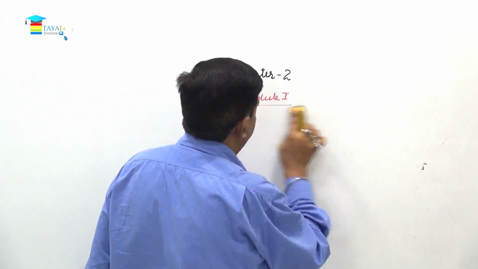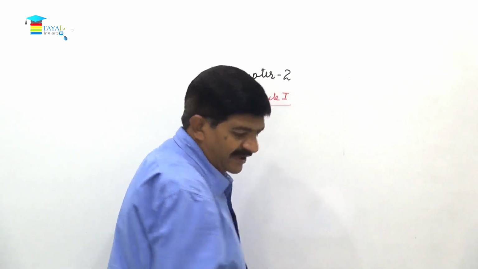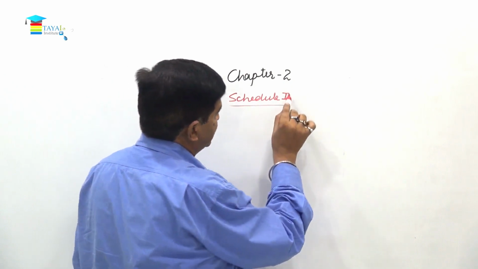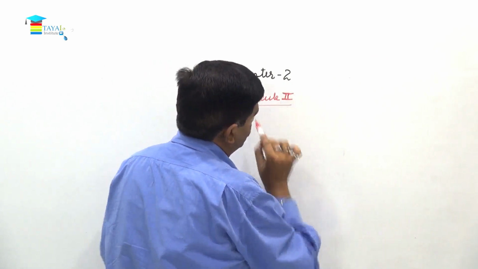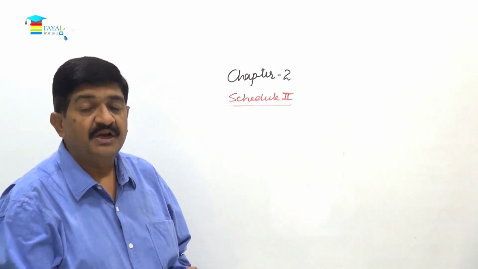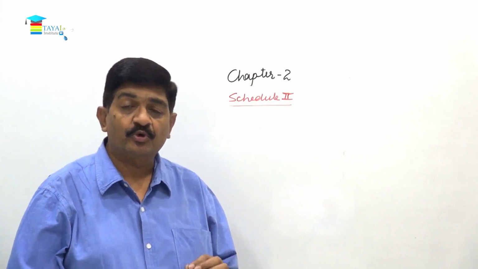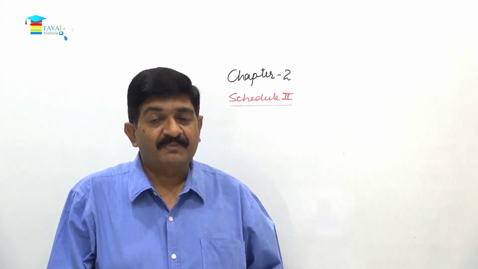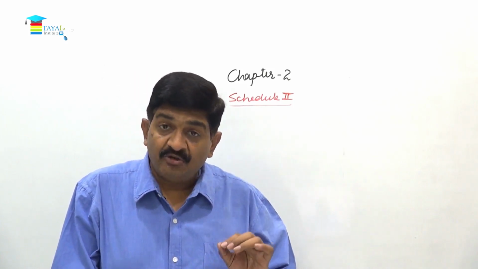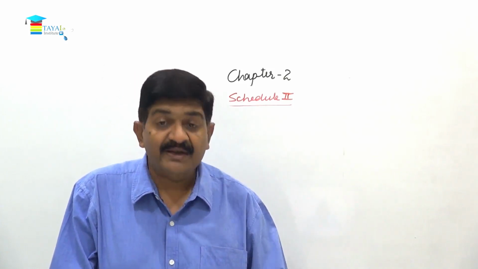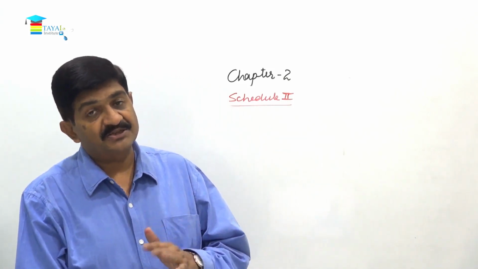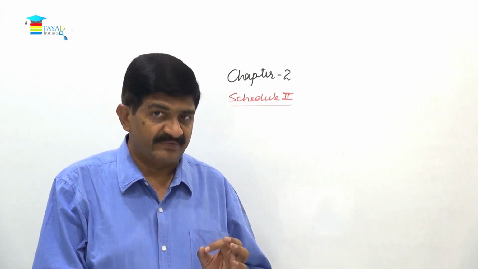In schedule 2, we have certain supplies which are declared by the government to be treated as supply of goods or supply of services. Quite possibly there may be a reason for confusion, and the purpose of giving schedule 2 is avoidance of any kind of dispute or litigation. Whether it will be treated as supply of goods or supply of services, because in certain cases both are involved. But in schedule 2, activities have been clearly defined that if this is the transaction, it will be treated as supply of goods. If this is the transaction, it will be treated as supply of service.